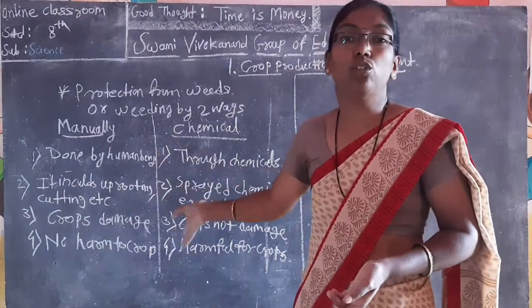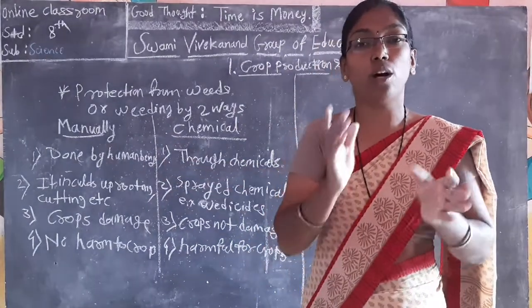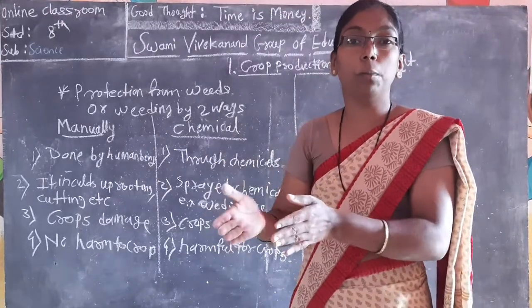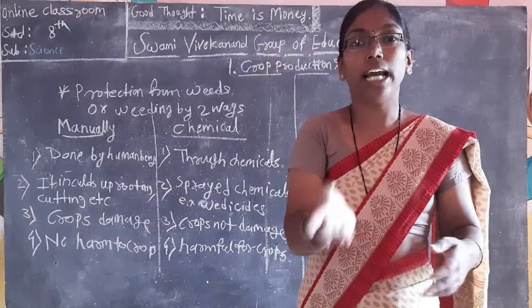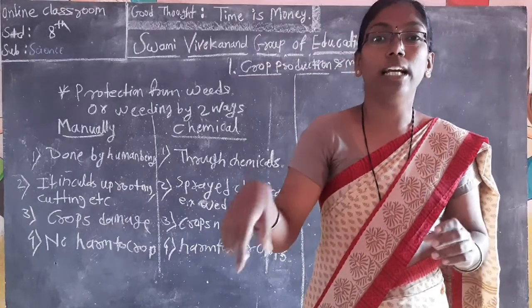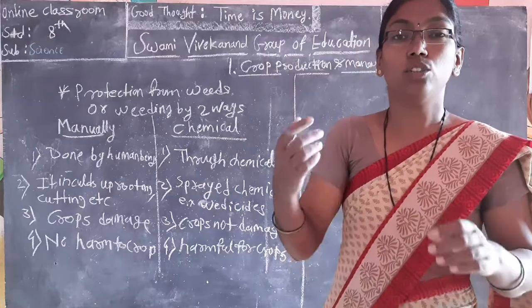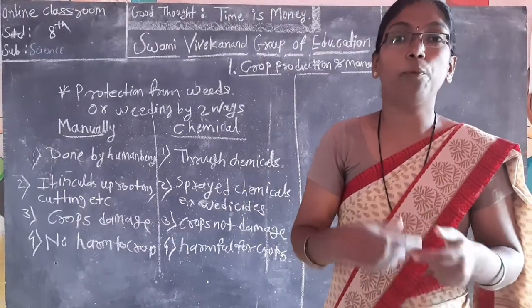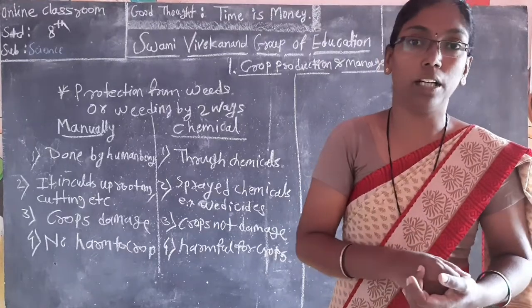We do crop rotation: crops of 2, 3, 4 months will be there, then they go from the field, and we sow new seed again. So weeds cannot grow continuously for 2-3 months because of crop rotation and crop specification.